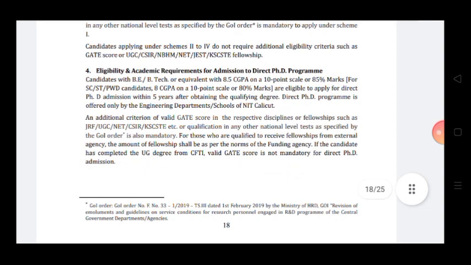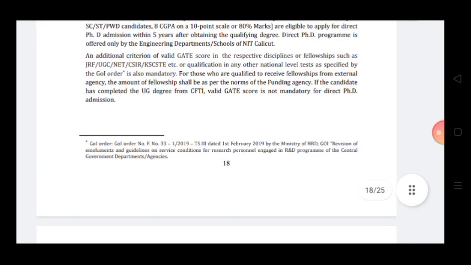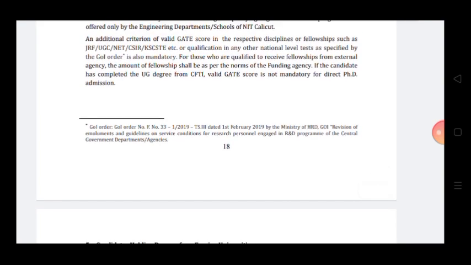Eligibility and academic requirement for admission to direct PhD program. If you have BE or BTech having CGPA 8.5 or 85% marks, relaxed by 5% for SC/ST or PWD candidates, then you can apply for direct PhD program within 5 years after obtaining the qualifying degree. PhD program is offered only by engineering departments or schools of NIT Calicut. Additionally, requirement of valid GATE score in the respective discipline or fellowship such as JRF, UGC, NET or CSIR, KSCST fellowship, like that, if you have, then you can apply for direct PhD program also.